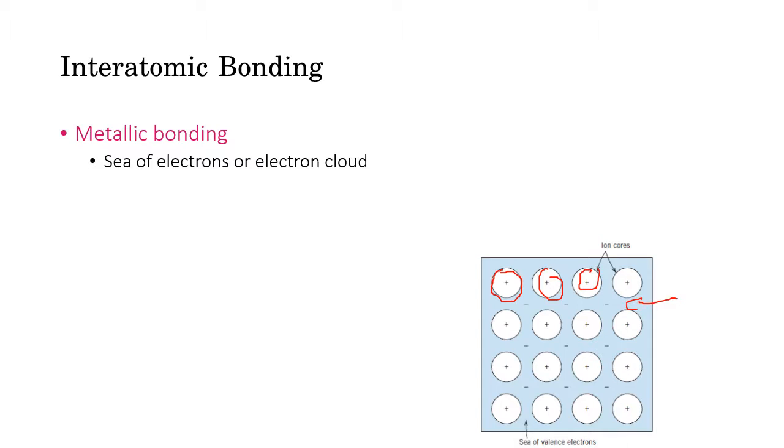And this is a sea of valence electrons. That means those electrons are freely available to conduct heat and electricity. This type of bonding is prevalent in metals, and that's why metals are good conductors of heat and electricity.